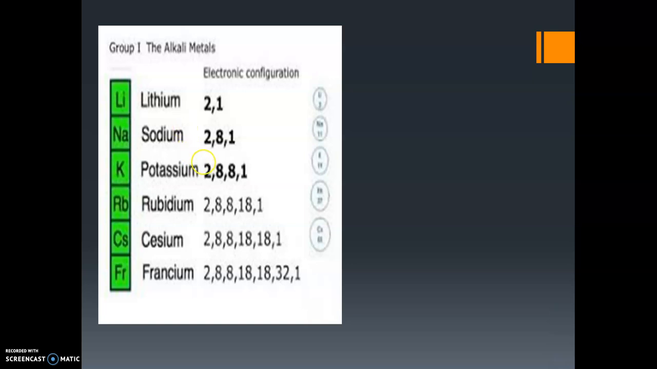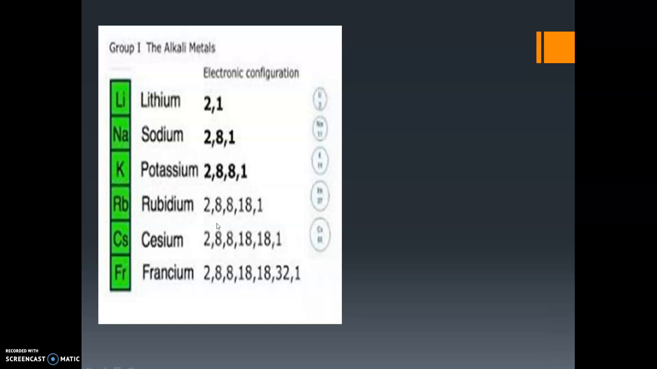And for example, if you check the second element, that is sodium, its atomic number is 11, so the electronic configuration is 2 8 1. Similarly, we can find out the electronic configuration of other elements. And if you check this electronic configuration, can you relate it with anything? Can you identify any relation?